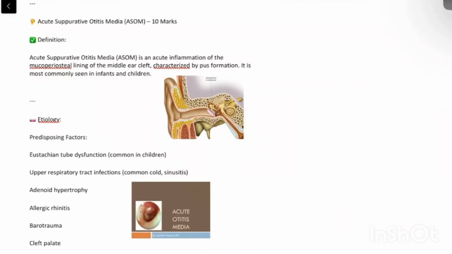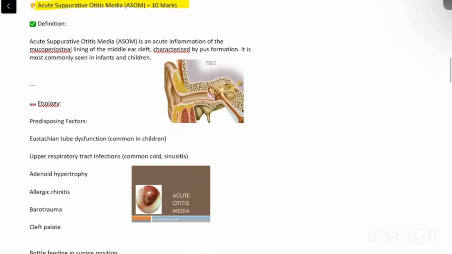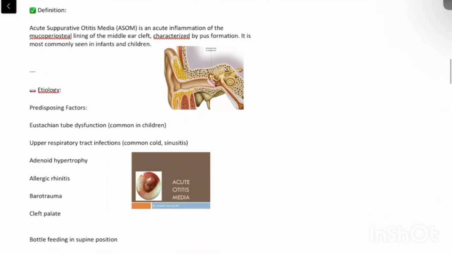In this video, we are going to discuss acute suppurative otitis media, that is ASOM. What is the definition of acute suppurative otitis media? Just like the name suggests, it is acute in onset, it is suppurative, that is pus forming, and it is an infection or inflammation of the middle ear, that is otitis media. It is an acute inflammation of the mucoperiosteal lining of the middle ear cleft characterized by pus formation.